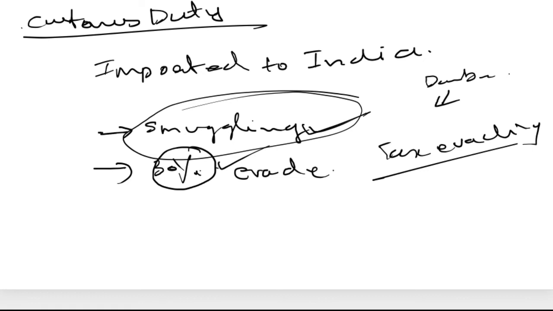The custom duty is often payable at the port of entry, like the airport. You can pay custom duty there. You know there is a case with Kalabhavan Mani, a film actor. He came with a gold ring, and it was beyond the maximum exemption. So he was forced to remove that gold ring and submit it to the custom officer. The only thing is he has to pay the 30% amount.